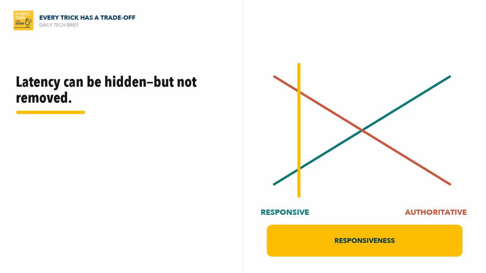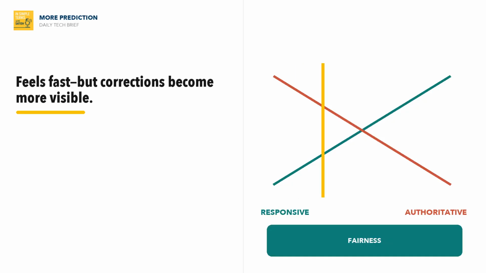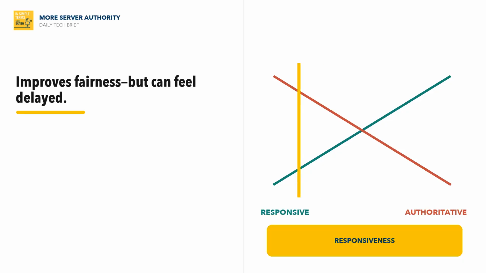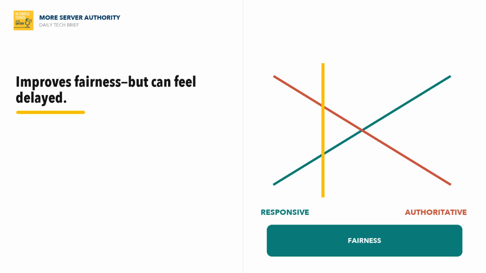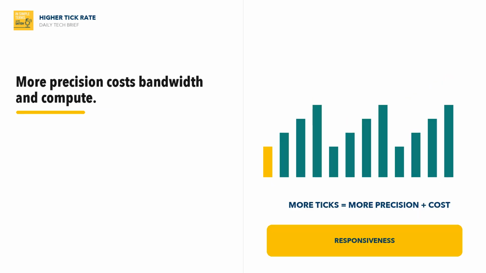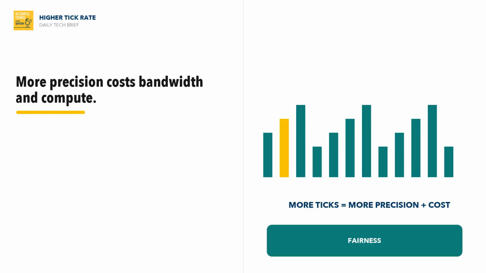The catch is that every trick has a trade-off. More prediction feels fast, but can create corrections. More server authority improves fairness, but can feel delayed. Higher tick rates give more precision, but cost more bandwidth and compute.